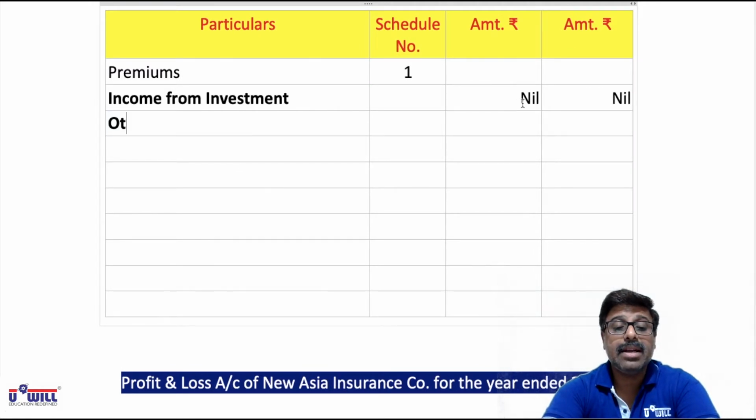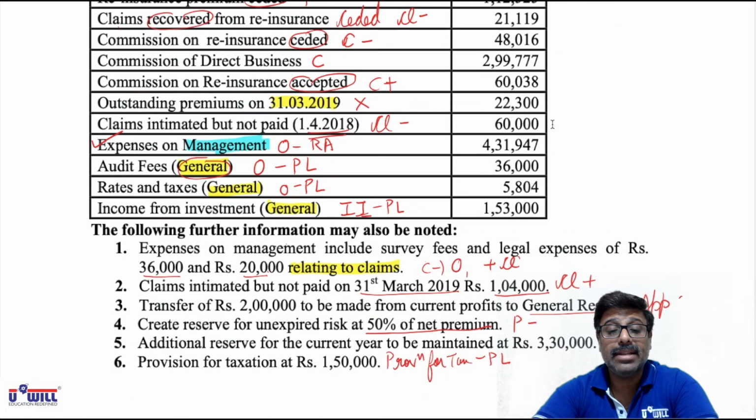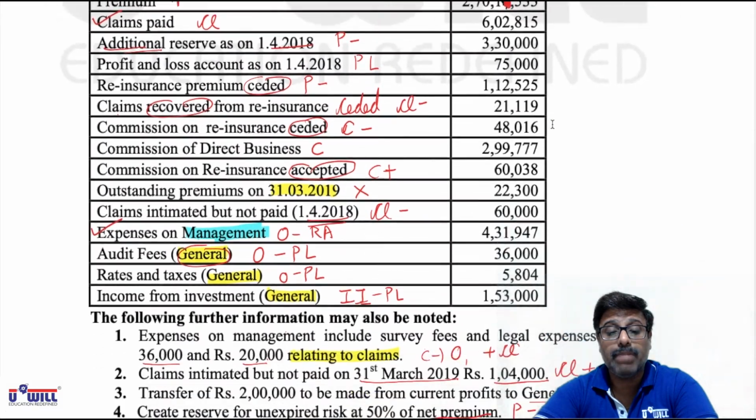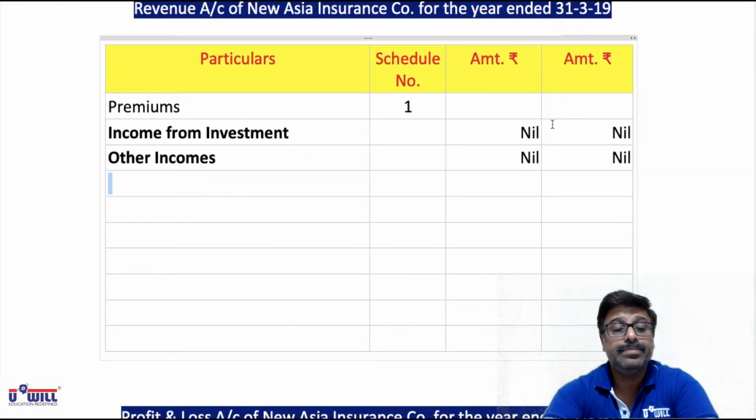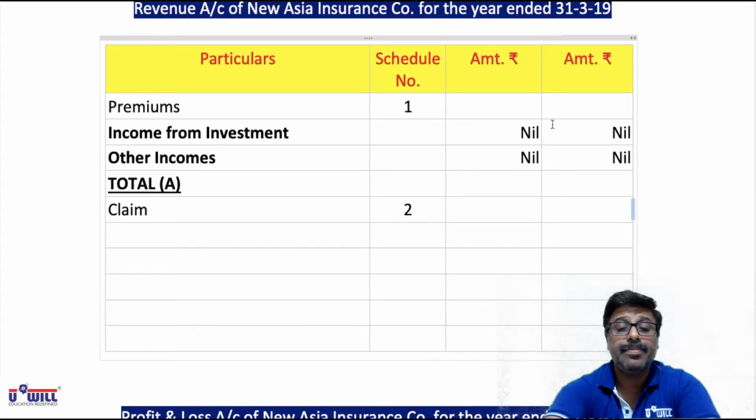Then we have other incomes. Again, no item is marked as OI in this question, neither in revenue nor in P&L account. There is no item of other income, so that will also remain nil. Then we will have total A. Then we will have claims. Schedule number 2 will show it in detail. So claims.